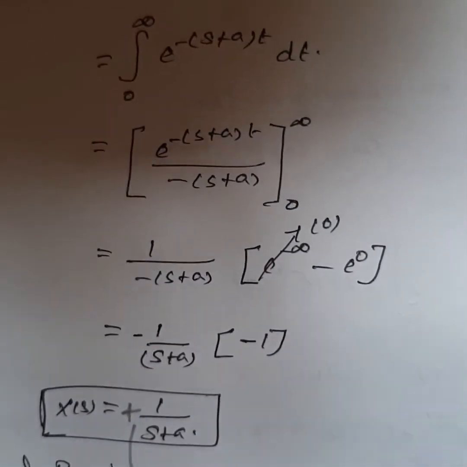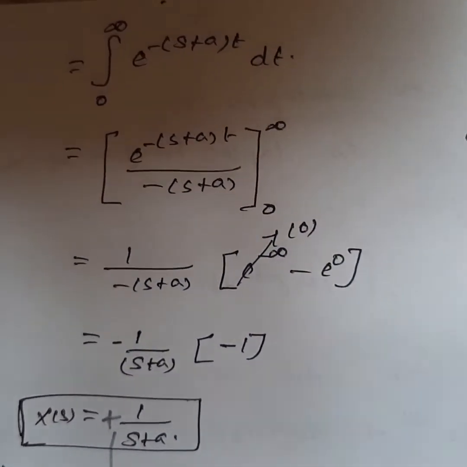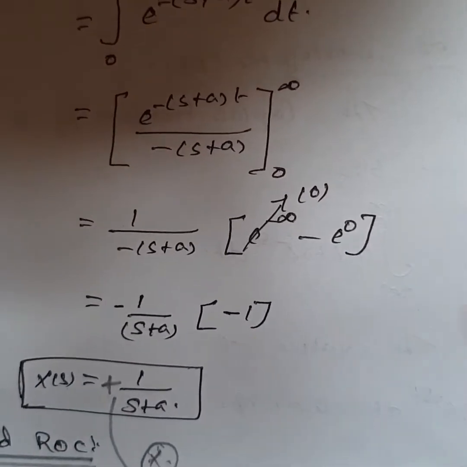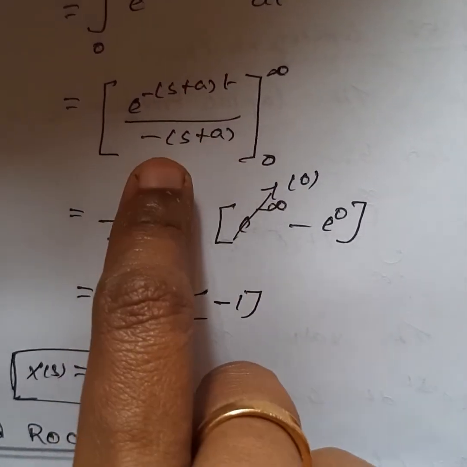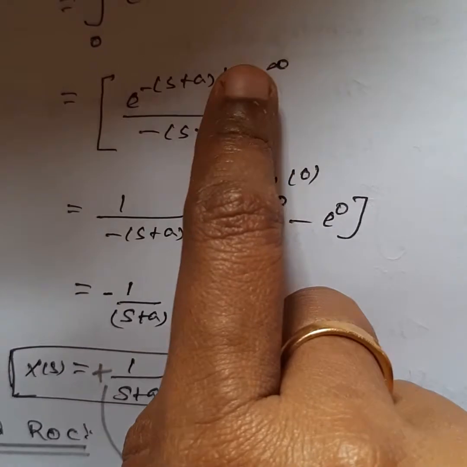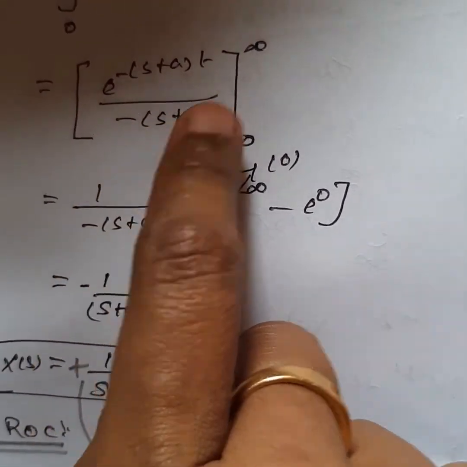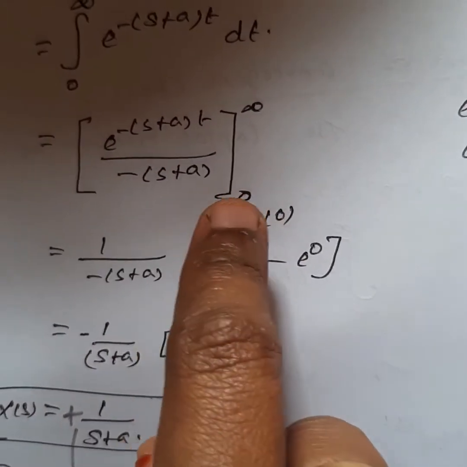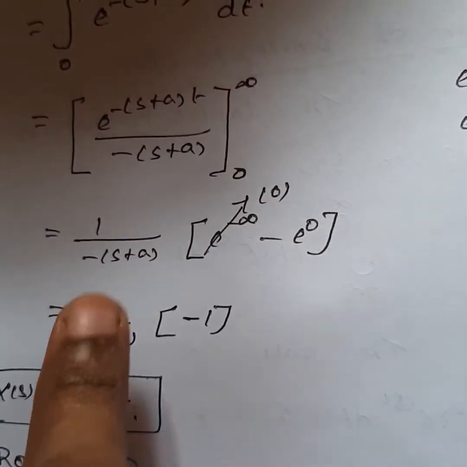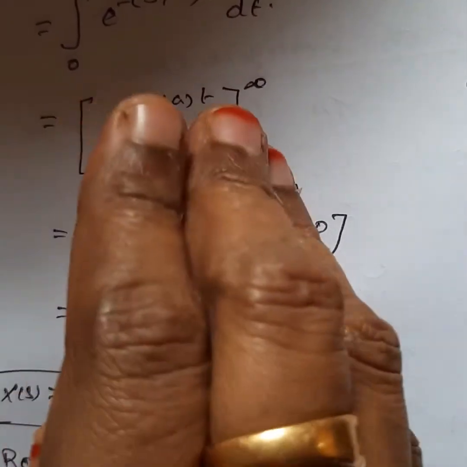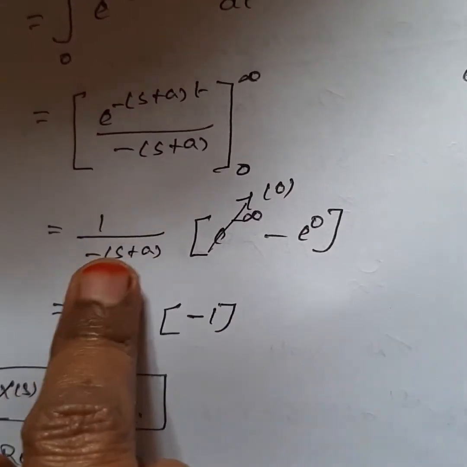Now integrate. Integration of e power minus a t is e power minus a t divided by minus a. So here it is e power minus s plus a t divided by minus s plus a, from 0 to infinity. Take the constant term out: minus 1 by s plus a.